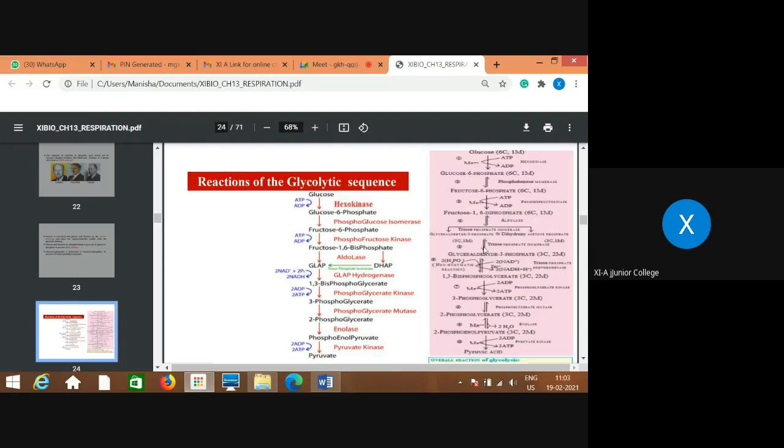So 2 molecules of glyceraldehyde 3-phosphate here now. Here it is shown 2 molecules of glyceraldehyde 3-phosphate, which then gets converted into 1,3-biphosphoglycerate or glyceric acid, you can say. Their position is just changed. Here 2 molecules of NAD get converted into 2 molecules of NADH.